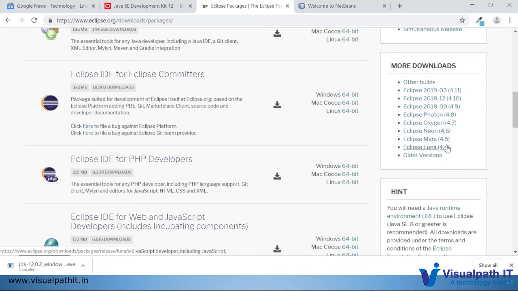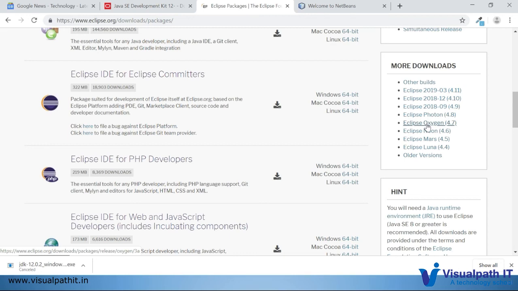Depending on your Java version, you also have to choose the Eclipse version. Suppose you have Java 8 or up, like 10 or 11, maybe you can go with Oxygen or Photon. For the lower versions I don't think these will work.